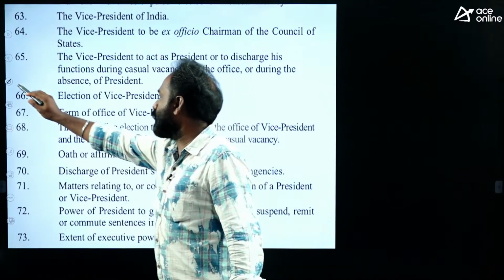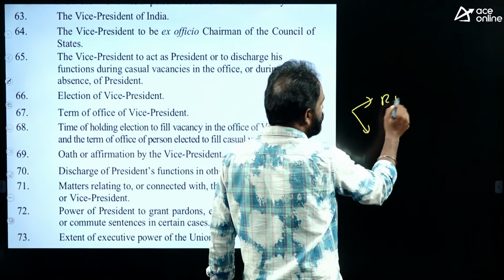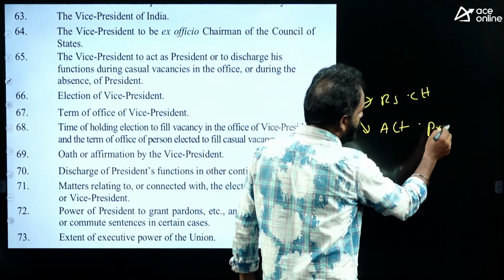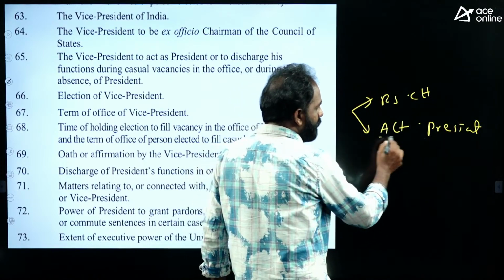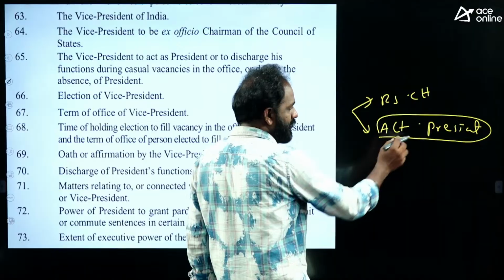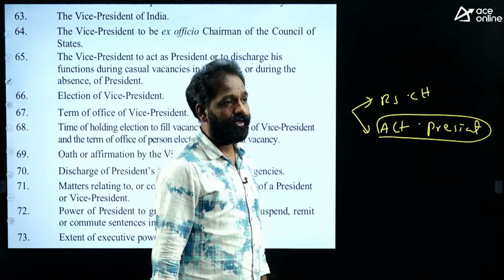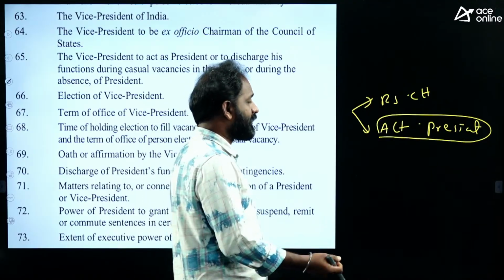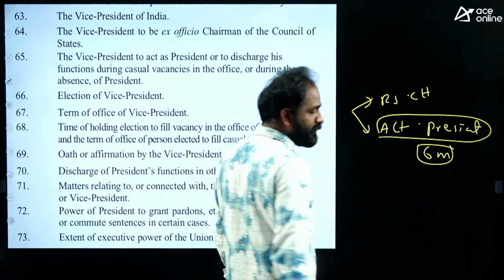So the Vice President has 2 duties. Number 1, he will work as the Rajya Sabha chairman. Everybody knows that. And second, he will act as the President of India. When the President's office is vacant, due to resignation, death, or impeachment, the Vice President will act as President for a maximum of 6 months only.